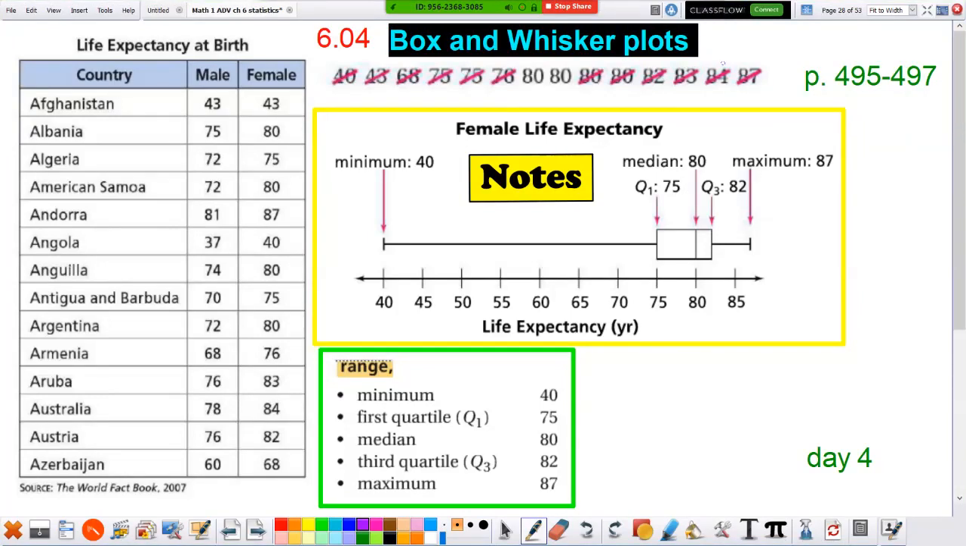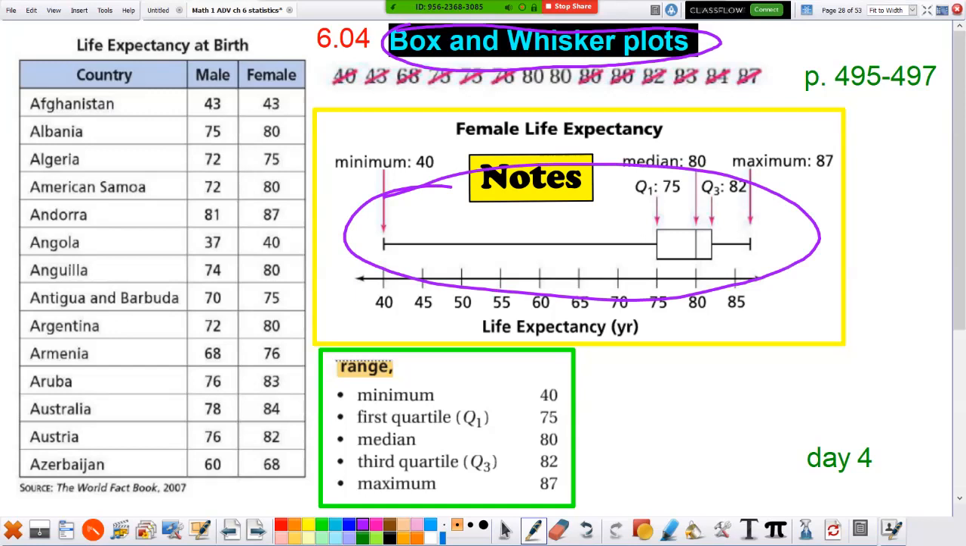Okay, so this is the day 4 video of statistics for April 15th. And I'm trying to write on the screen with my finger. I'm waiting for a stylus I ordered. But today we're gonna learn about box and whisker plots. Okay, and of course right here is a box and whisker plot.